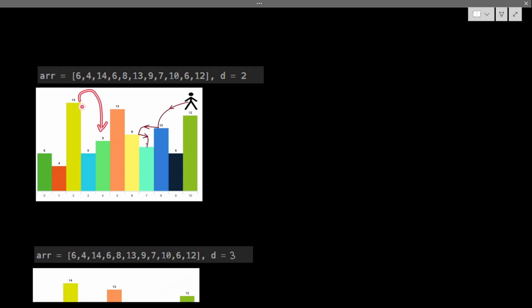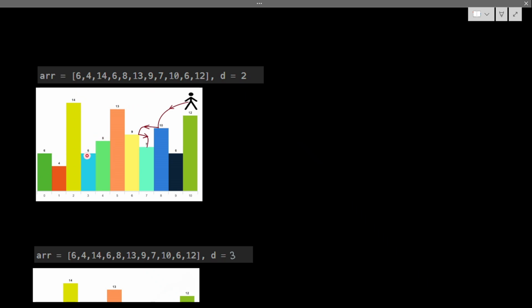From 14 I can jump to 8, and to 6 also, but it is better to go 14 to 8, and from 8 I can jump to 6. So there are two jumps. How many indices am I visiting? This is 1, this is 2, this is 3, so 3 indices. I am doing 2 jumps, jump 1 and jump 2, but I have to return the number of indices I have visited. The number of indices is nothing but 3.